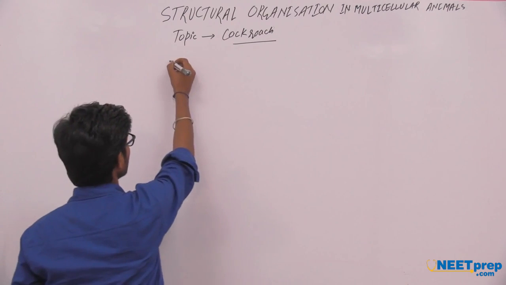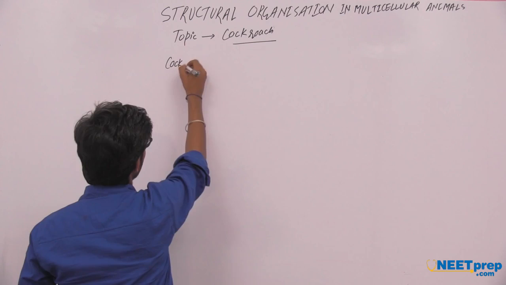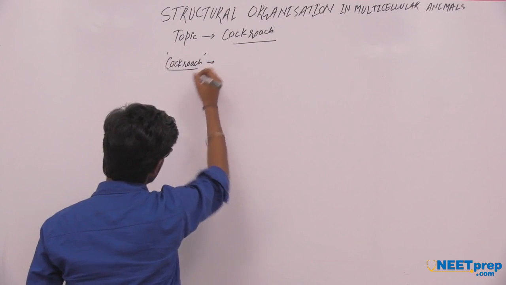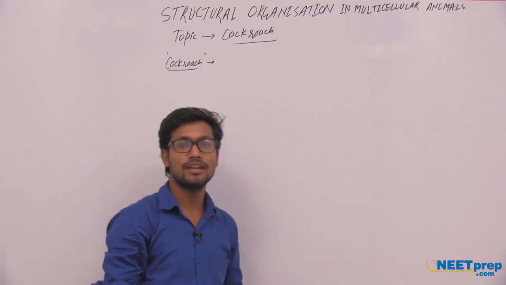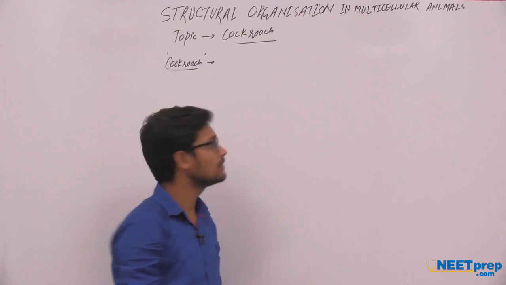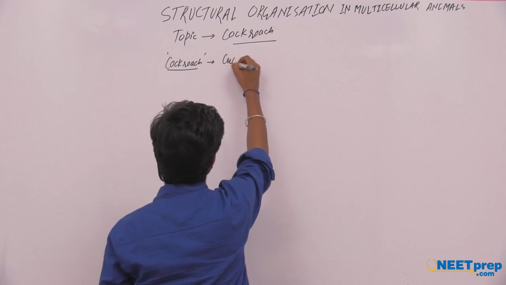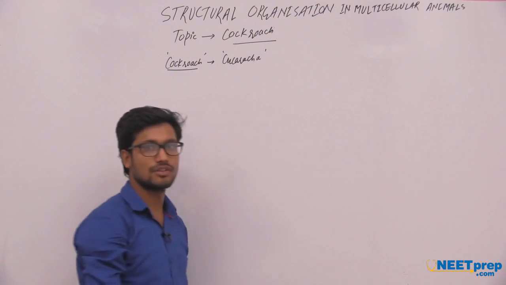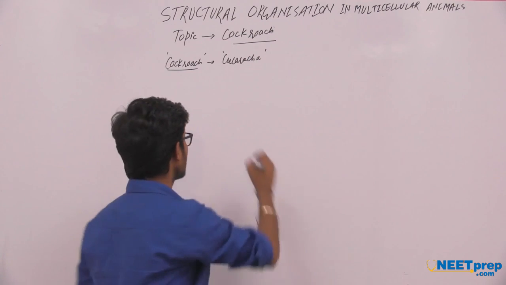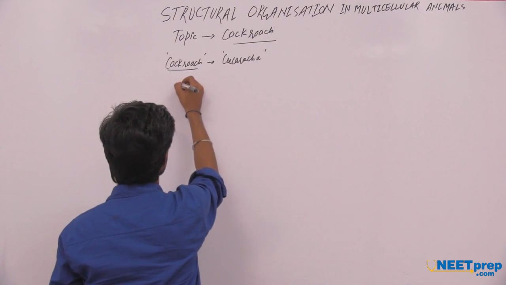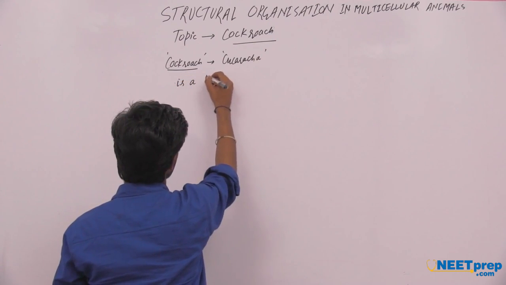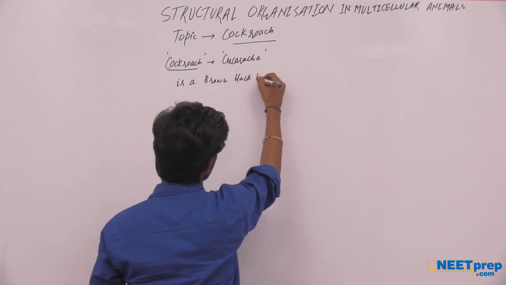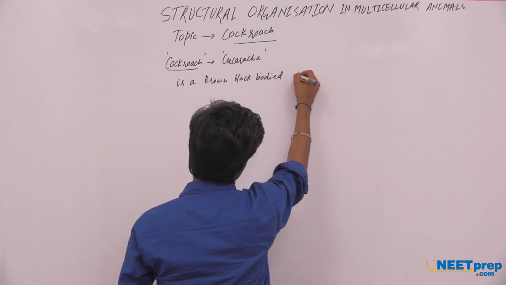So cockroach. If we discuss the cockroach, the term cockroach is derived from a Spanish word, cucaracha. Cockroach is a brown, black-bodied animal.